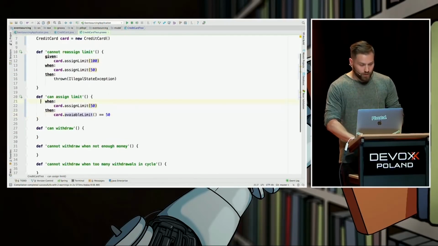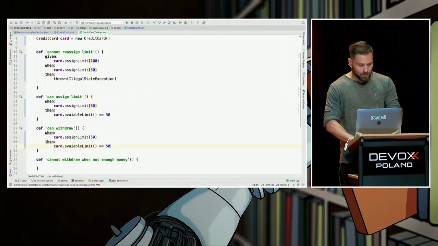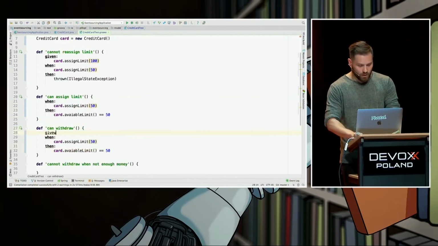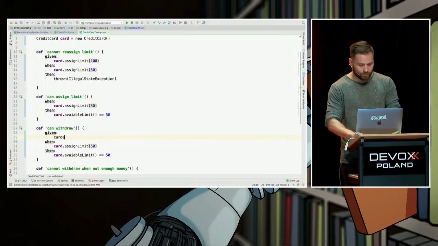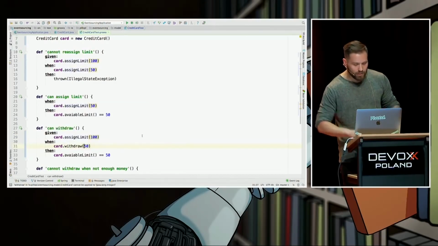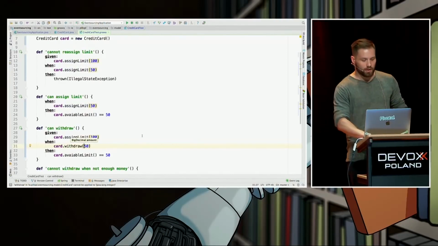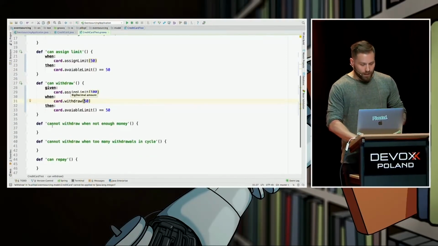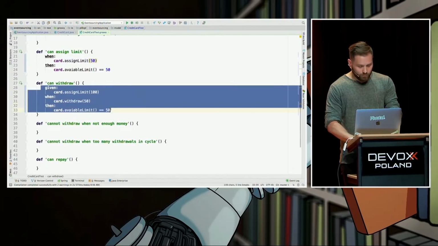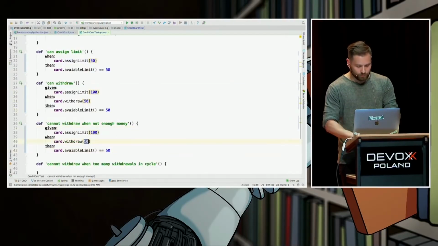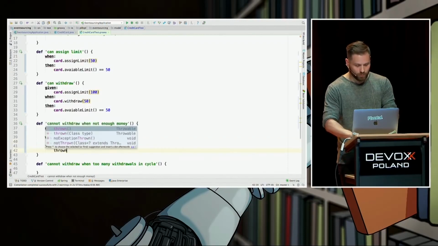Can withdraw? It's fairly simple. It means that given a card with, let's say, 100, when someone wants to withdraw 50, it means he or she has still 50 left to go. Cannot withdraw when not enough money. Let's try to withdraw more than we have, 101, and we expect an exception to be thrown in here.